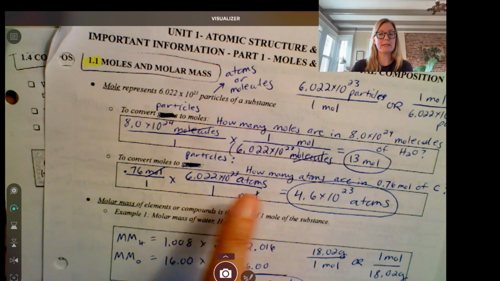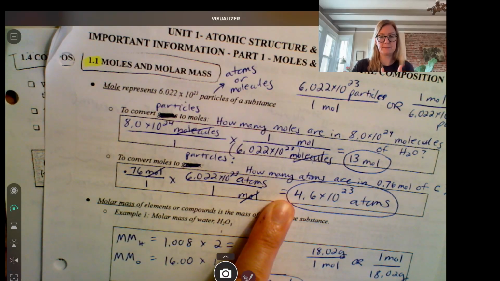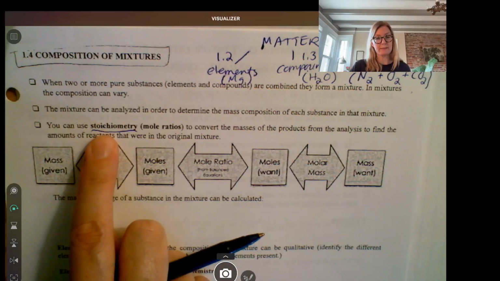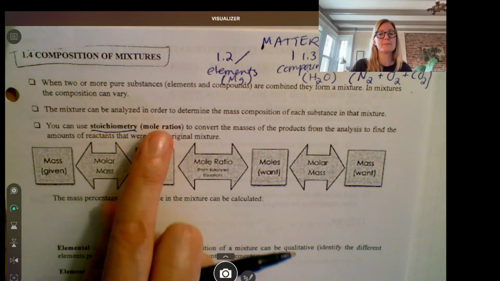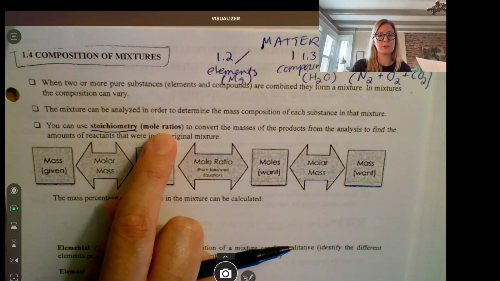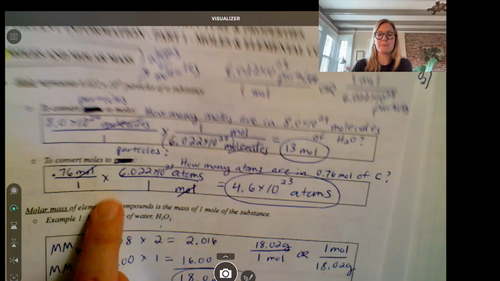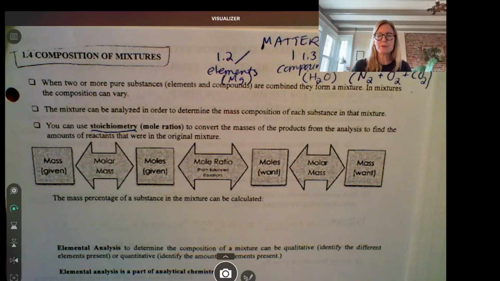So watch a video on dimensional analysis. Be sure you understand that. And then watch a video on stoichiometry. Stoichiometry is a particular type of dimensional analysis that involves a mole ratio from a chemical equation. So it's a specific type of this type of thing, okay? If you are not familiar with stoichiometry, or if you forgot a lot of stoichiometry, just pause the video, do a quick search on YouTube, and watch a video on stoichiometry. It'll probably ring some bells and bring back memories from chemistry. So please do that before you watch the rest of this video.